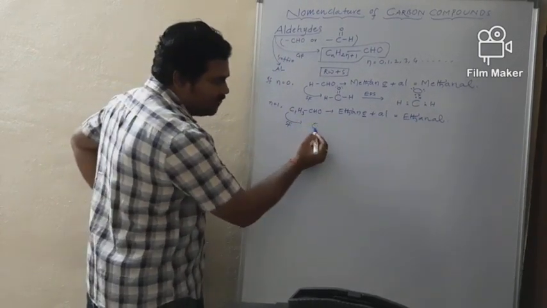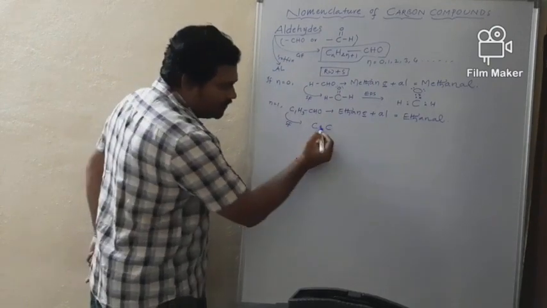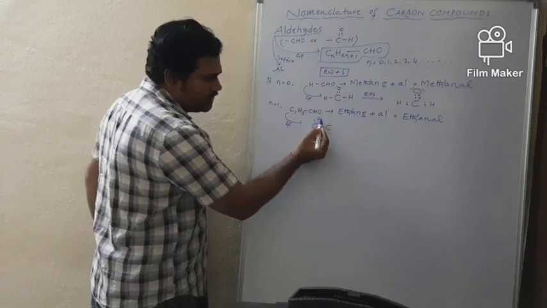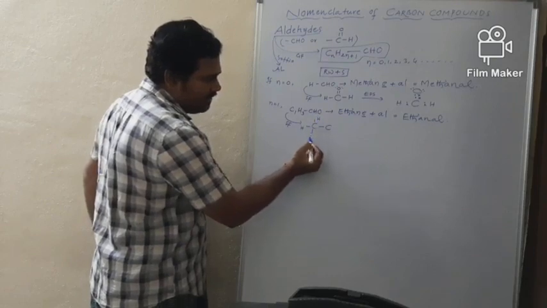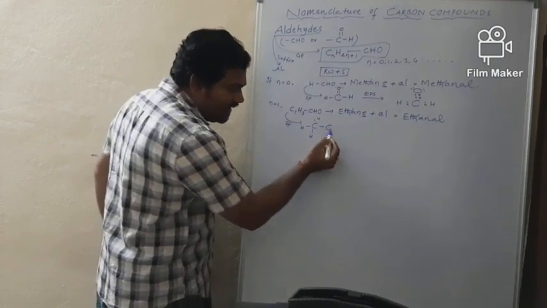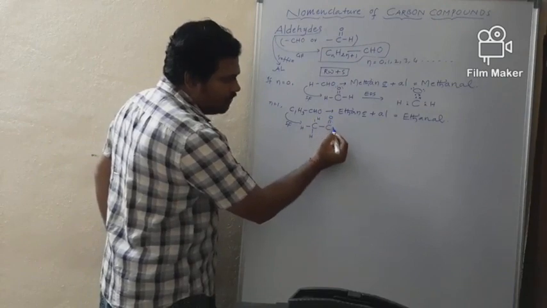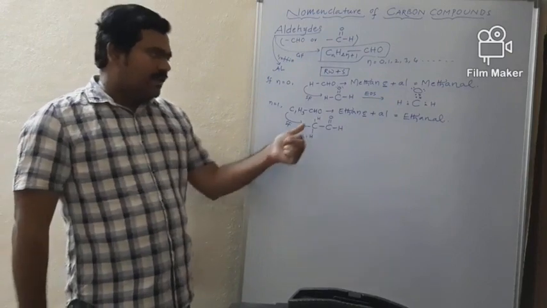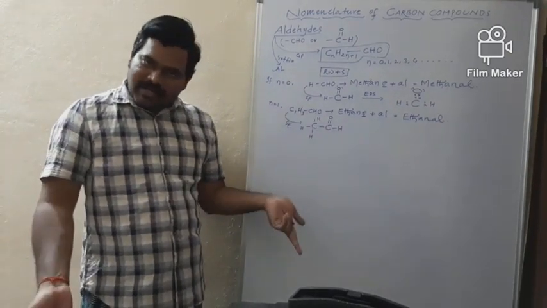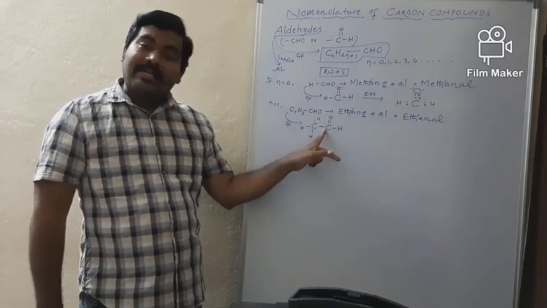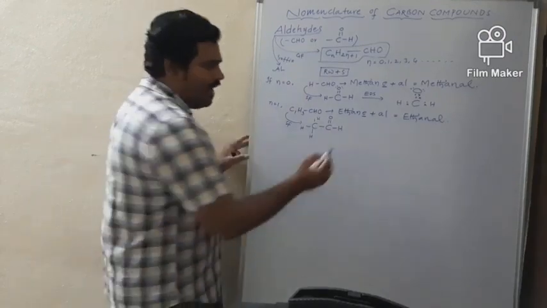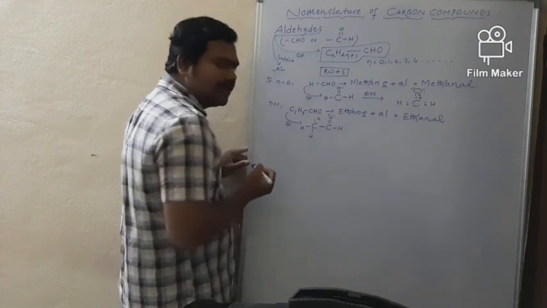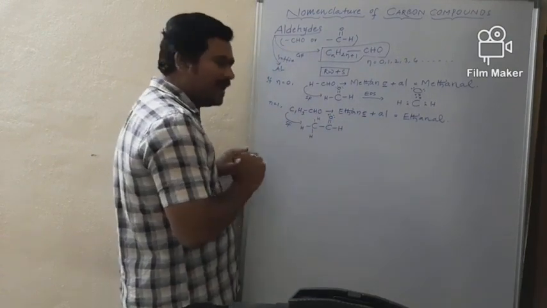Since it consists of two carbon atoms, and both are linked by a single covalent bond, the first carbon is meant for three hydrogens, its valence satisfied like this, tetravalency of carbon, and on the second carbon, double bond O, single bond H is placed like this. So in this way, the first carbon is satisfied with tetravalency, and the second carbon is also satisfied with tetravalency. And after bond formation, this oxygen is left with how many lone pairs of electrons, my dear students? Two lone pairs of electrons.